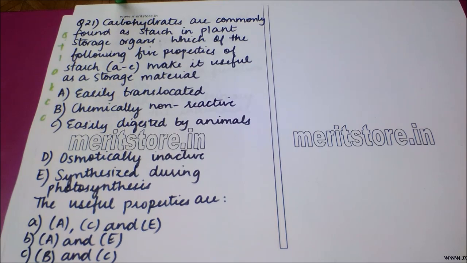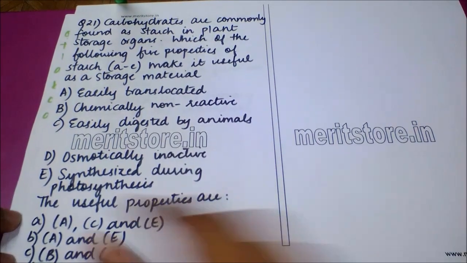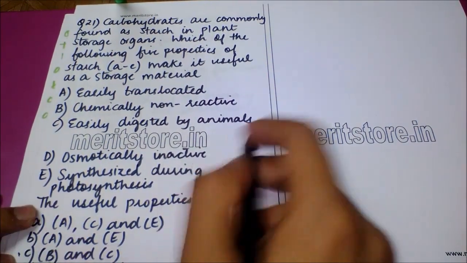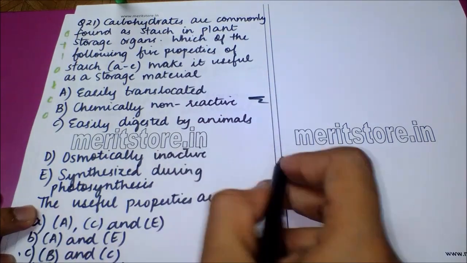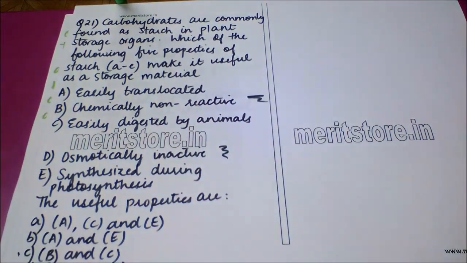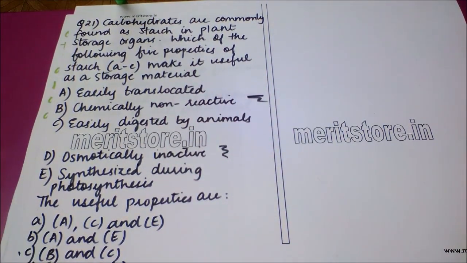Here the most important properties which help are B and D, which is chemically non-reactive and osmotically inactive, which makes the carbohydrates found as starch in plant storage organs.